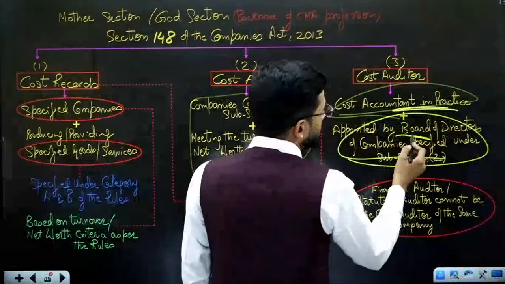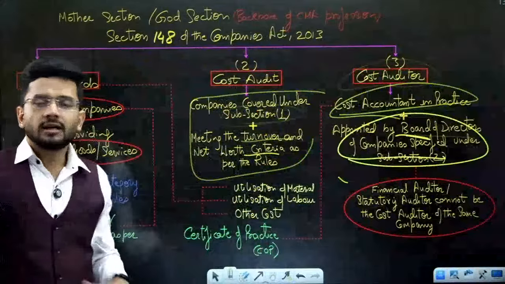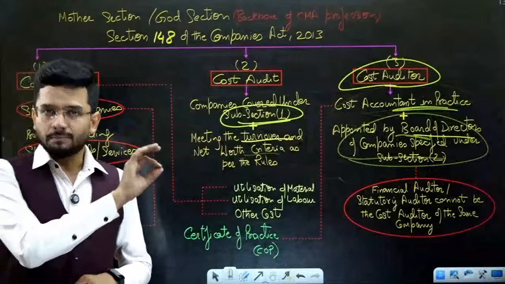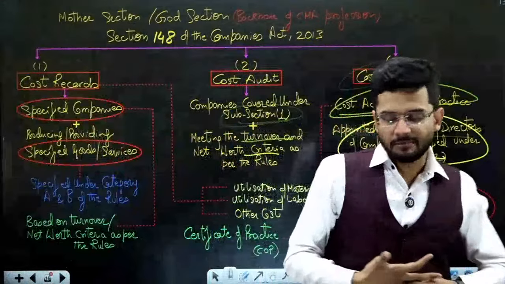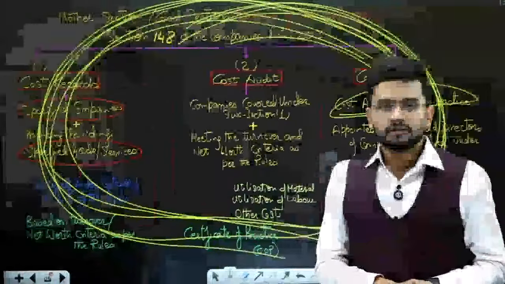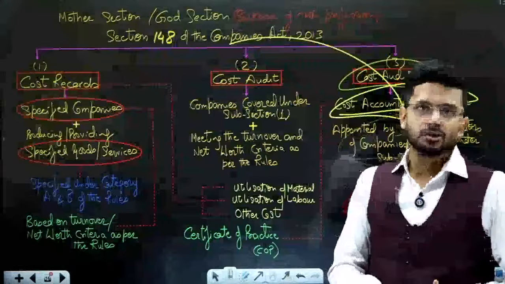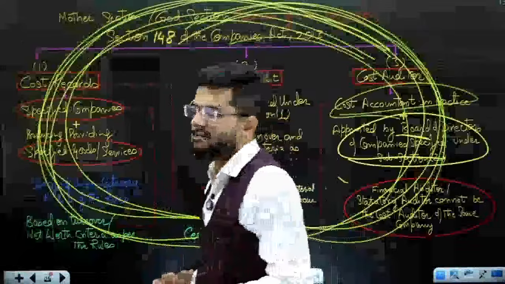This we have already seen: a cost accountant in practice, appointed by the board of directors, is the cost auditor. Guys, this particular chart I am leaving unexplained, untouched. Why? Because in the next chapter we are going to study this entire chart. So I am not discussing this chart in detail in this chapter. We will be studying it in our next chapter.